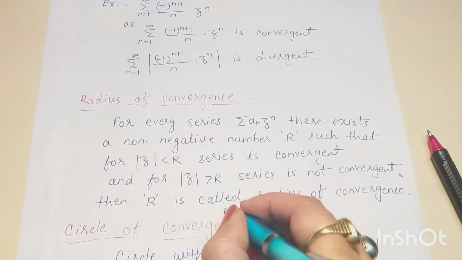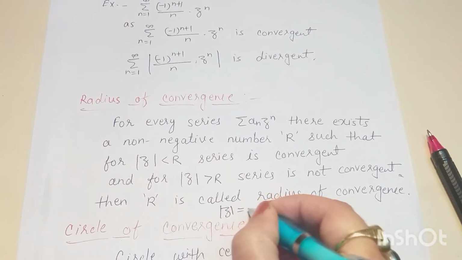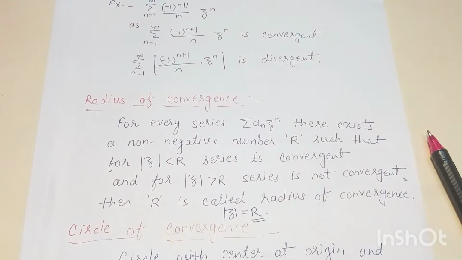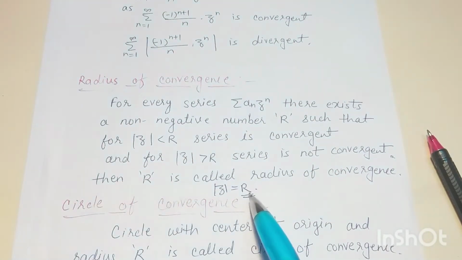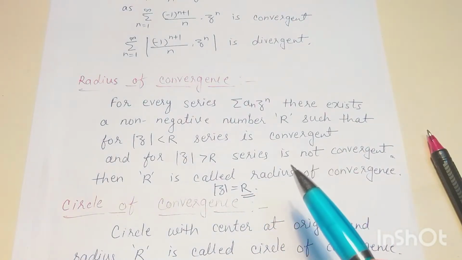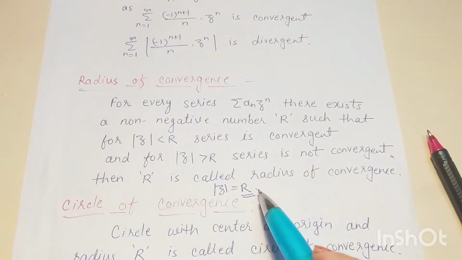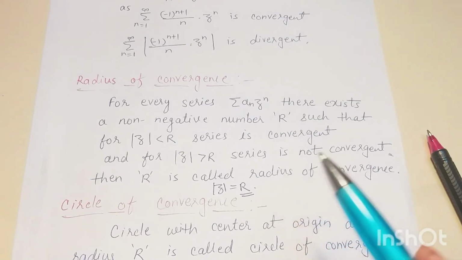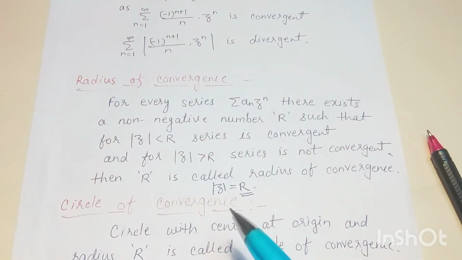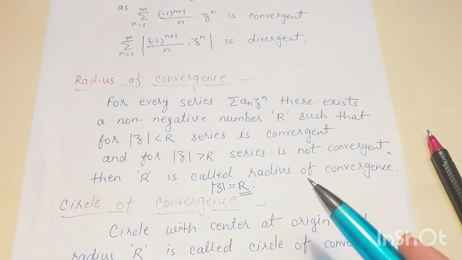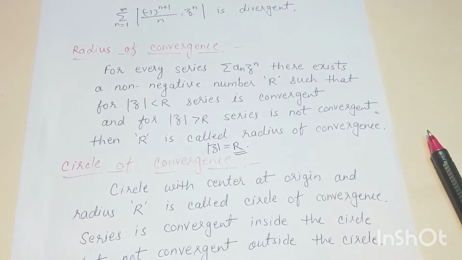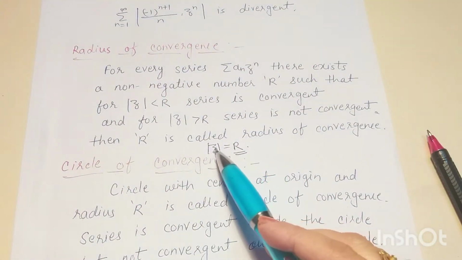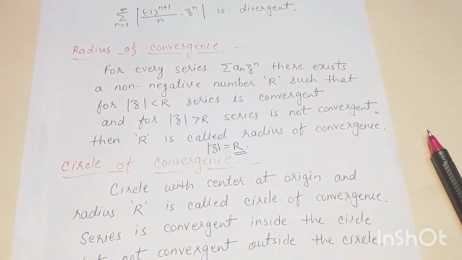But at mod z equal to r, the behavior of the series may be complicated. The series may be convergent here, it may be divergent here, or it may be convergent at some points but divergent at some other points, right? So we can't say anything about mod z equal to r.